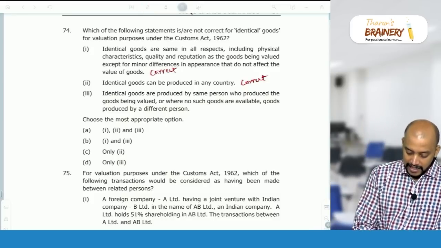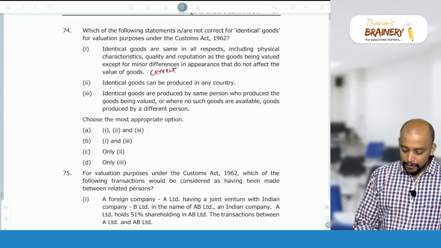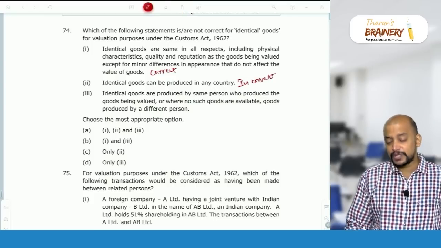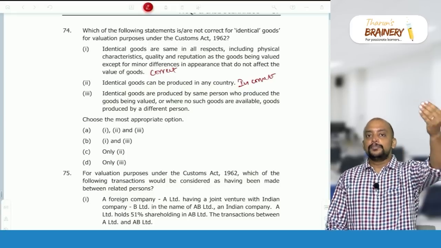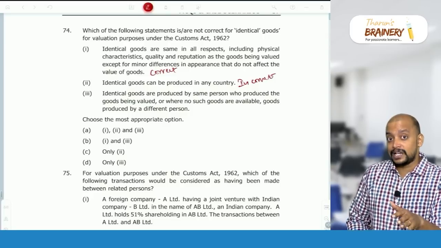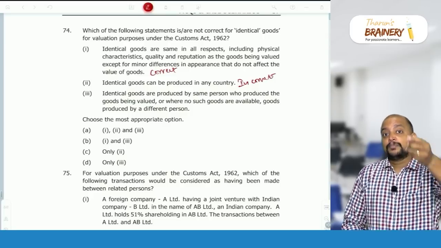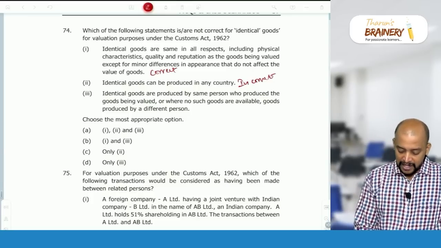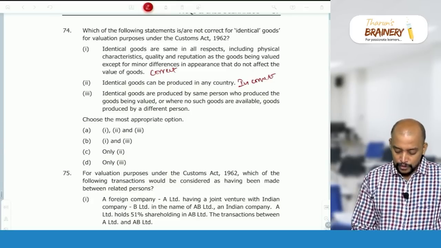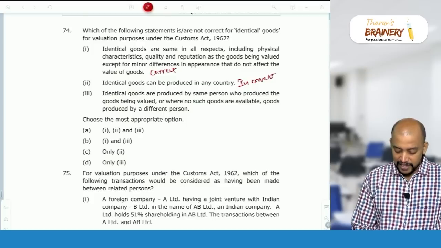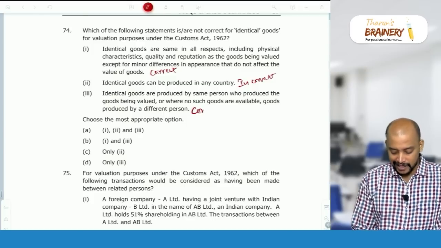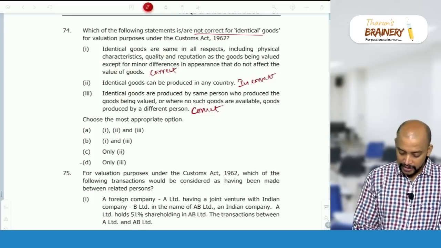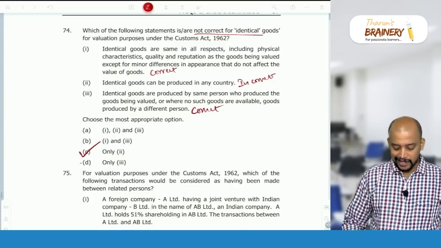Here, identical goods should be produced in the same country, so that is incorrect, but they can be produced by the same person. Identical goods are imported goods having the same physical features and quality from the same country by the same producer preferably. So the producer need not be the same. They are produced by the same person who produced the goods being valued, and where such goods are not available, goods produced by a different person, correct. So which of the following are not correct for identical goods? Only two. So option C.